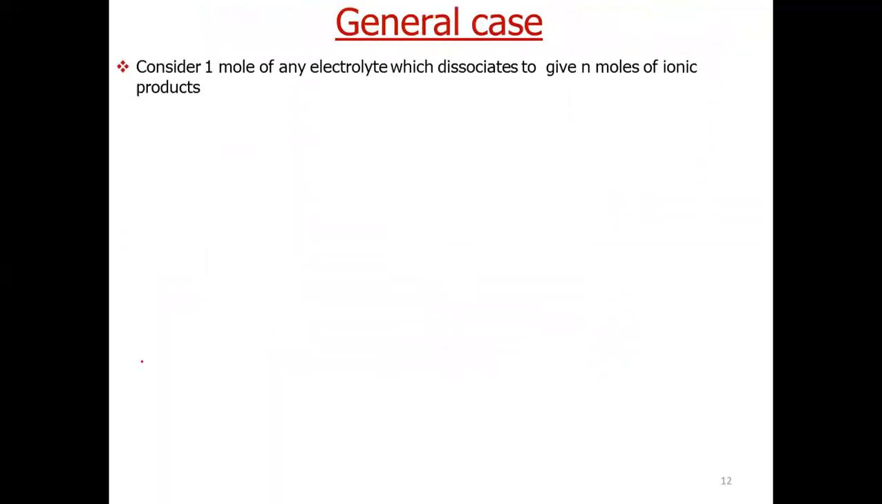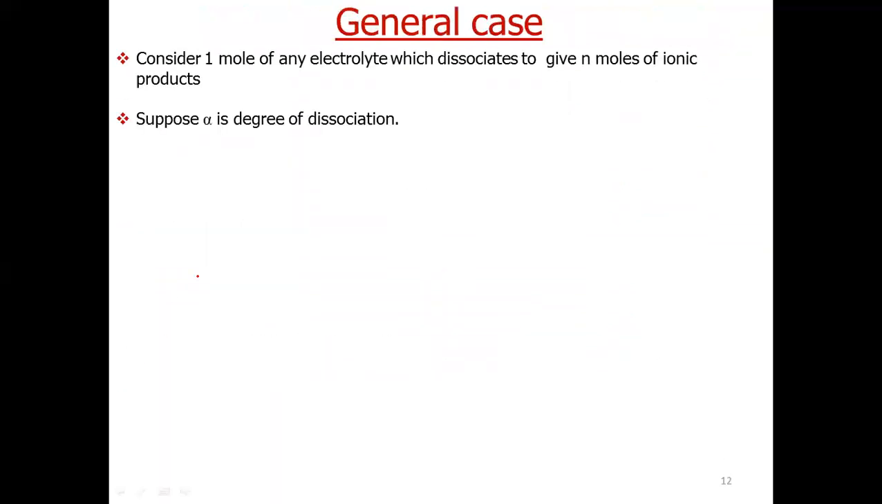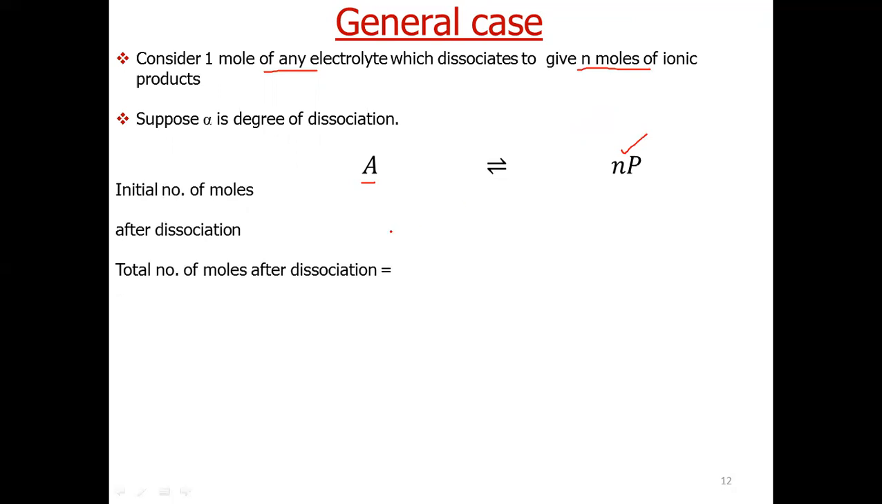So we can say, if we consider any general case in which 1 mole of electrolyte gives n moles of ionic products, then we will apply the same relation there. Initial number of moles is 1, then its value will be 0. How much has dissociated? Alpha. So after dissociation, how much will remain? 1 minus alpha. And how much ionic products will be formed?